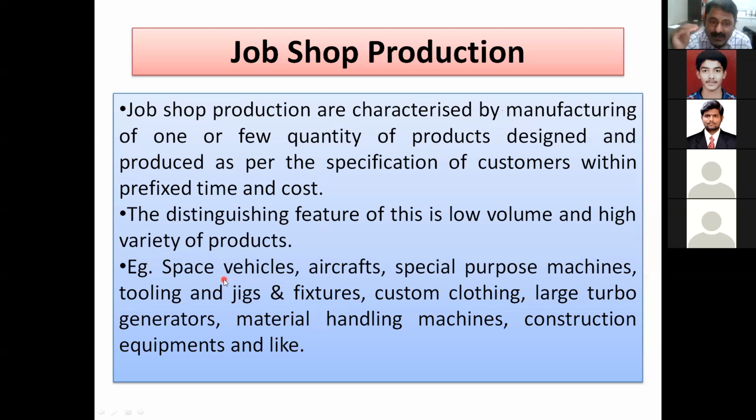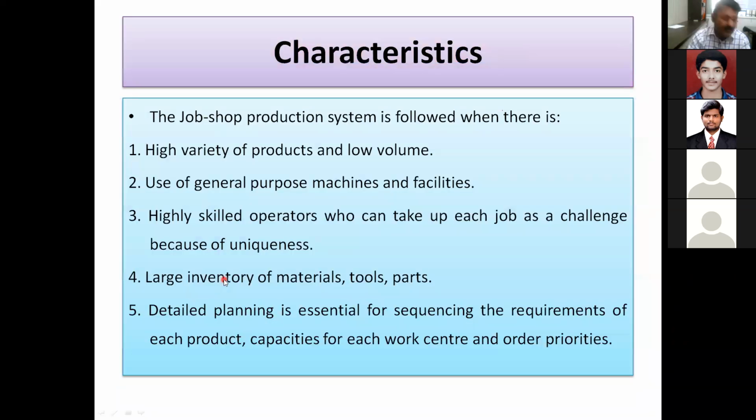I want to give you the sense that these are some of the examples which are very low volume and high variety. In every case, you will get a different variety. So it is high variety, and these are some of the examples that we are discussing. Let us proceed further, friends. So these are some of the characteristics of job shop production.